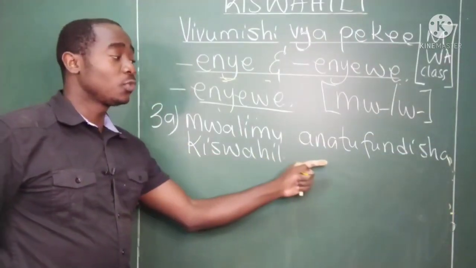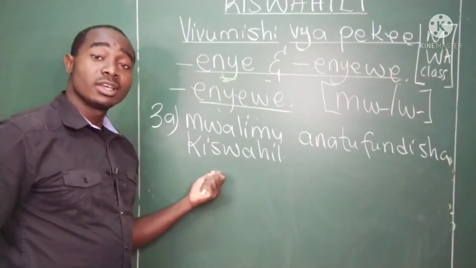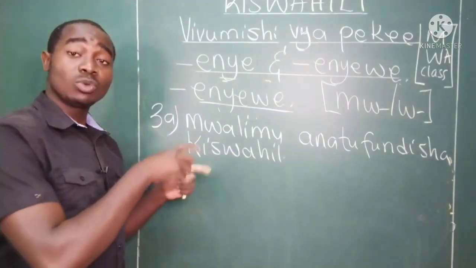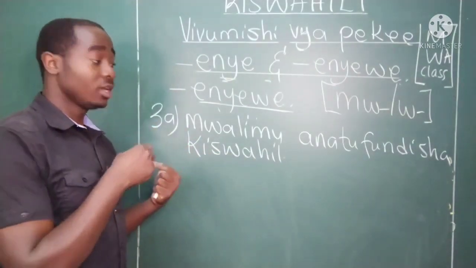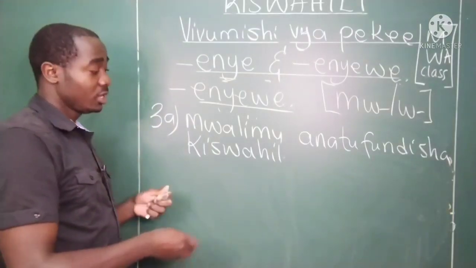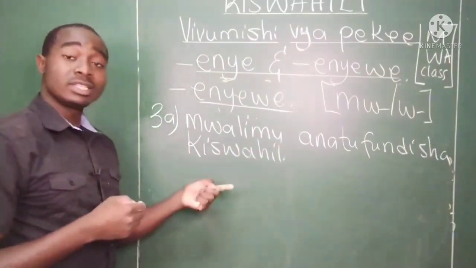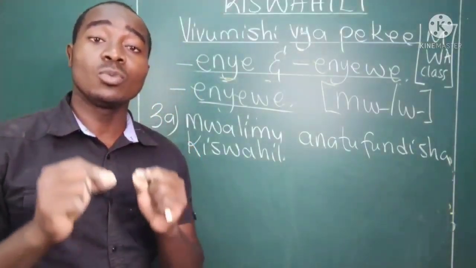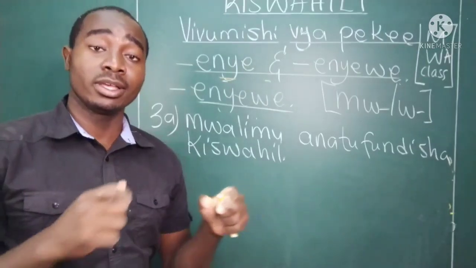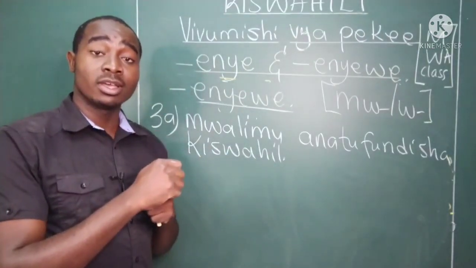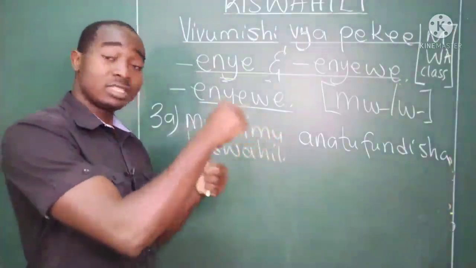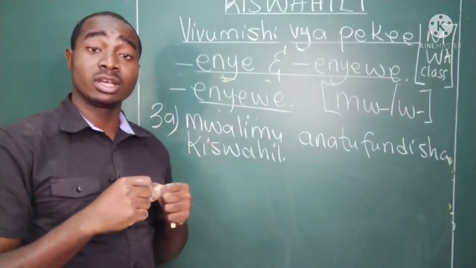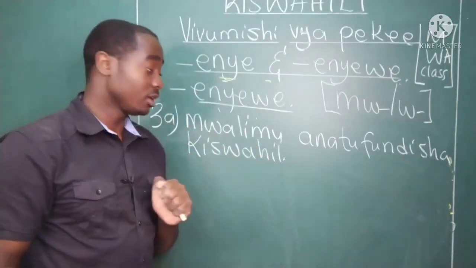Mwalimu anatufundisha Kiswahili. The teacher is teaching us Swahili. This is the first part. We have just talked about this teacher, okay? Then in the next sentence, we can say mwalimu mwenyewe anatoka Kenya. The teacher himself is from Kenya. Which teacher? The teacher that we have just talked about, the one that we said is teaching us Swahili.